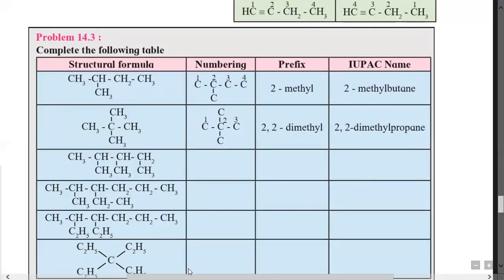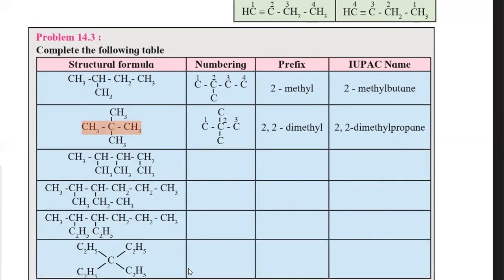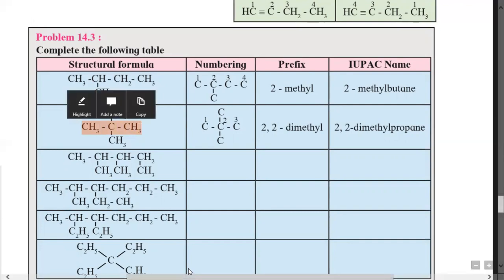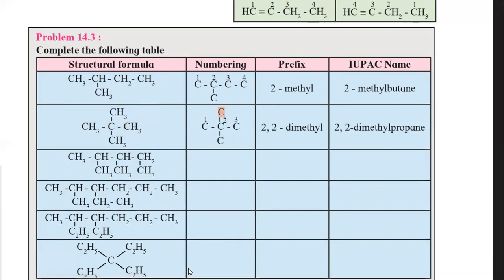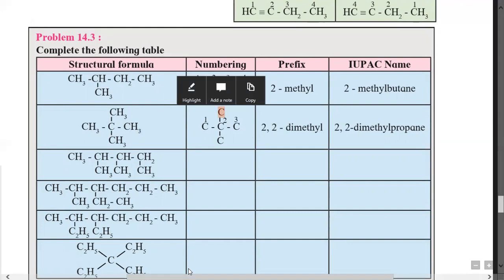The second example given here is again an alkane, which consists of a total of 5 carbon atoms, and the straight chain consists of 3 carbon atoms. So the numbering is 1, 2, and 3. Here the side chains or branches are present on carbon number 2; there are 2 branches. One is above the chain and the other is below the chain.